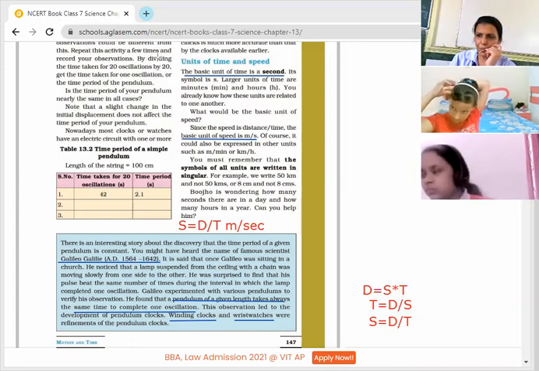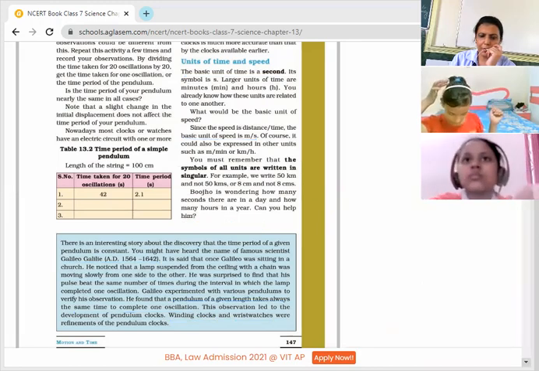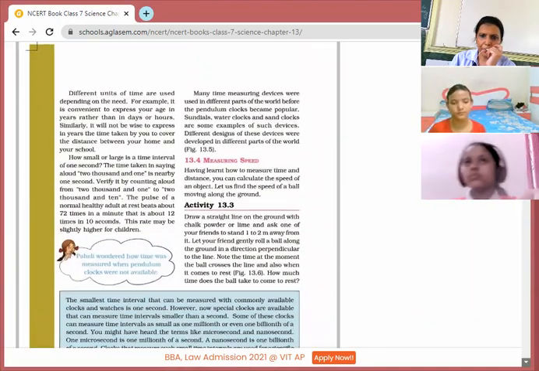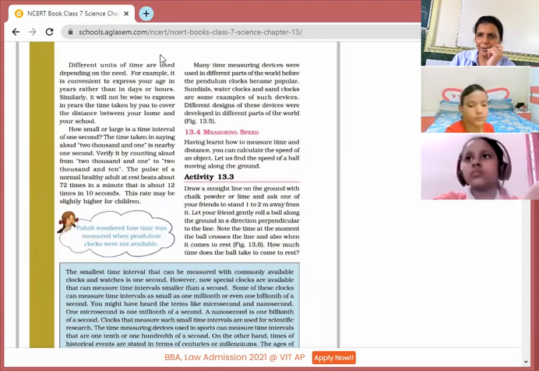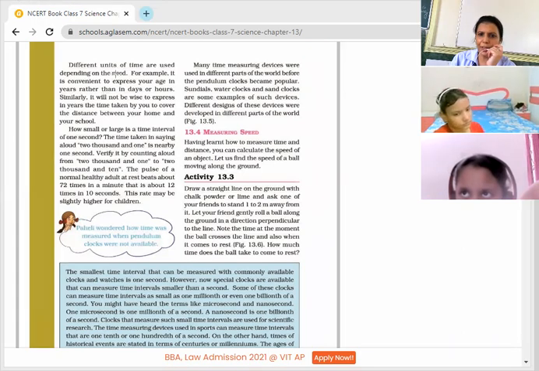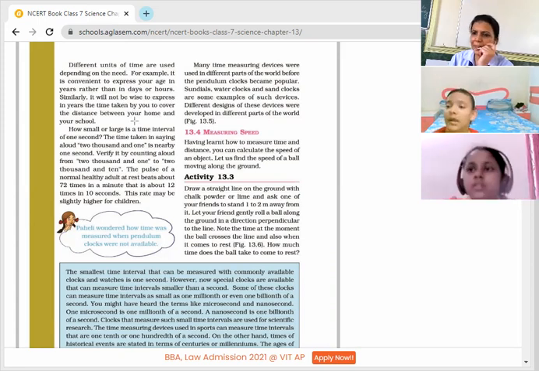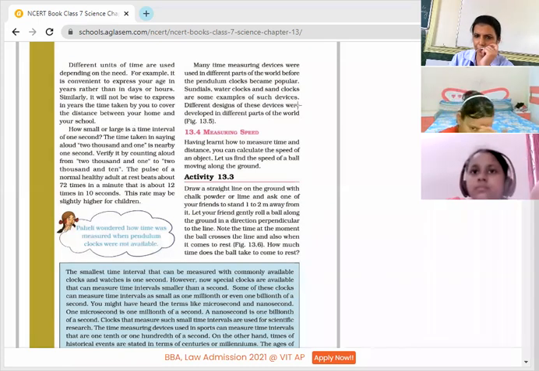Next, children, let's move to the next part. Different units, I had already discussed that different units of time are used depending on the need. For example, it is convenient to express your age in days or hours. Similarly, the time taken to cover a distance is not expressed in years. Obviously, that is taken in minutes or hours. So it depends on what and how much time you are measuring. We take that particular unit.